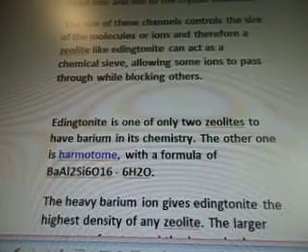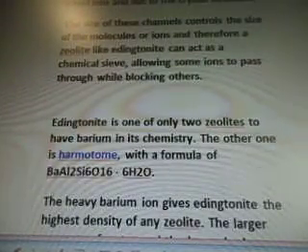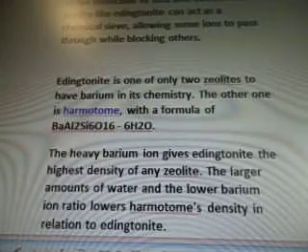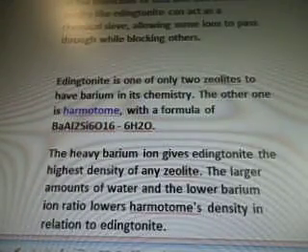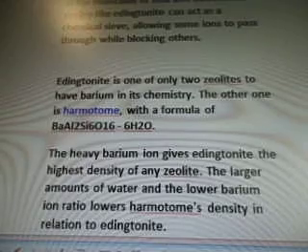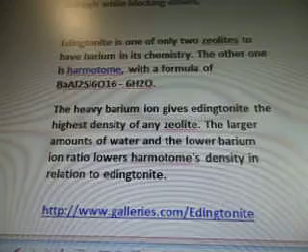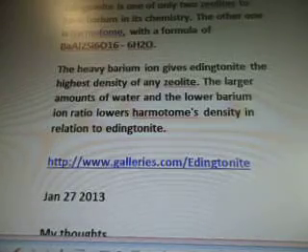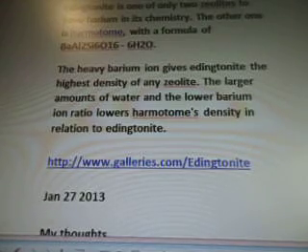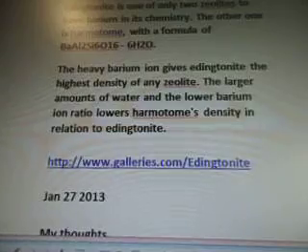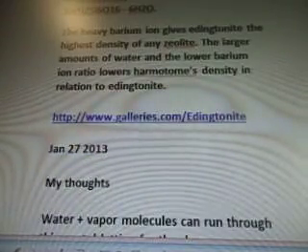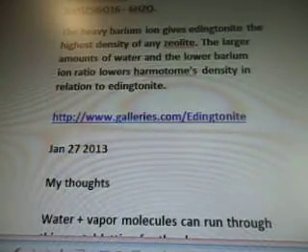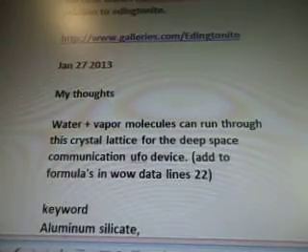Edingtonite is one of the only two zeolites to have barium in its chemistry. The other one is harmotome with a formula of BaAl2Si6O16·6H2O. The heavy barium ion gives edingtonite the highest density of any zeolite. The larger amounts of water and the lower barium ion ratio lowers harmotome's density in relation to edingtonite. So that's from www.galleries.com.